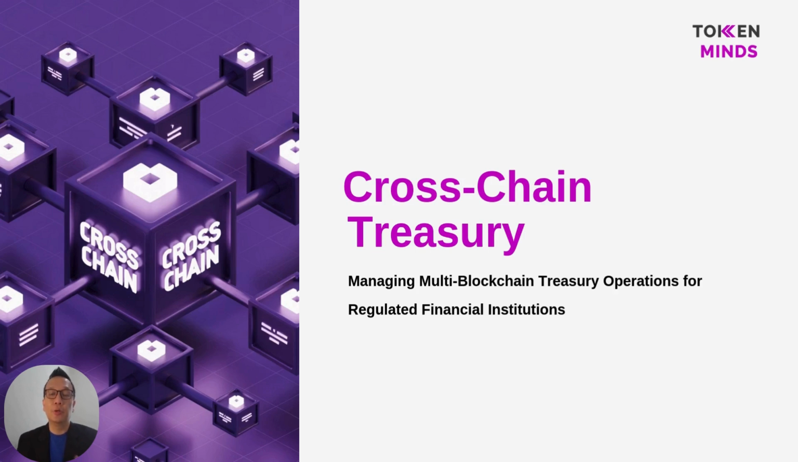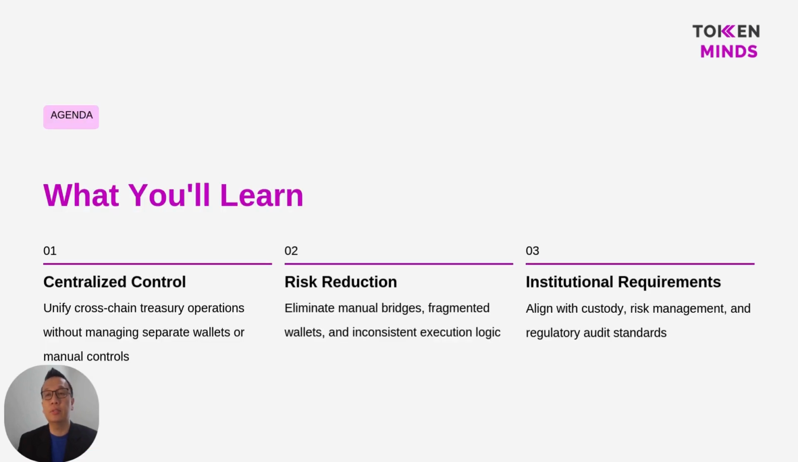In this session, we are going to talk about cross-chain treasury, specifically how regulated financial institutions can manage assets across multiple blockchains without losing control, increasing risk, or breaking audit and compliance requirements. The focus is on how treasury operations can be governed centrally even when assets live on different blockchains, how operational and security risks can be reduced by removing manual processes, and how these models are designed to meet institutional custody, risk management, and regulatory audit standards.